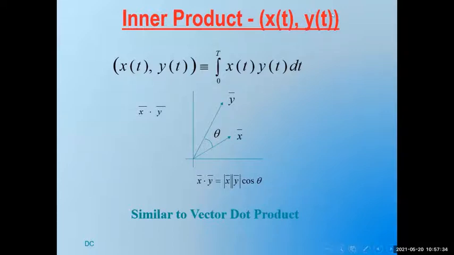So if x is one vector and y is another vector, how do we represent the dot product? Something similar to that is the inner product or dot product. Please remember, this inner product or dot product is also known as what? Correlation. This also represents the correlation between the two signals. Please remember that. Finding inner product is telling I am finding the correlation between the two separate signals.